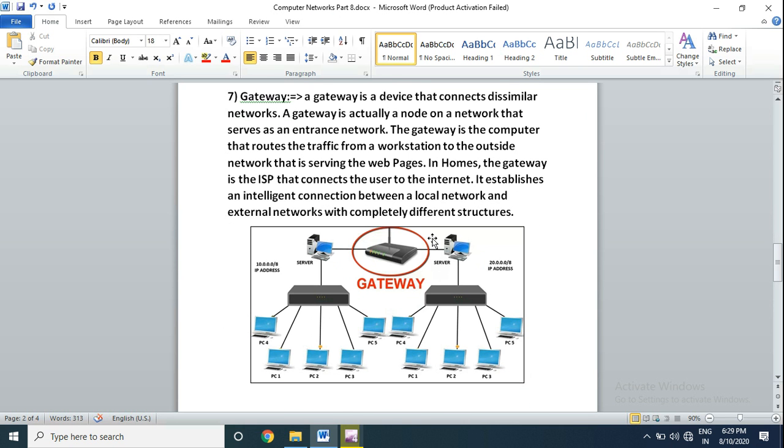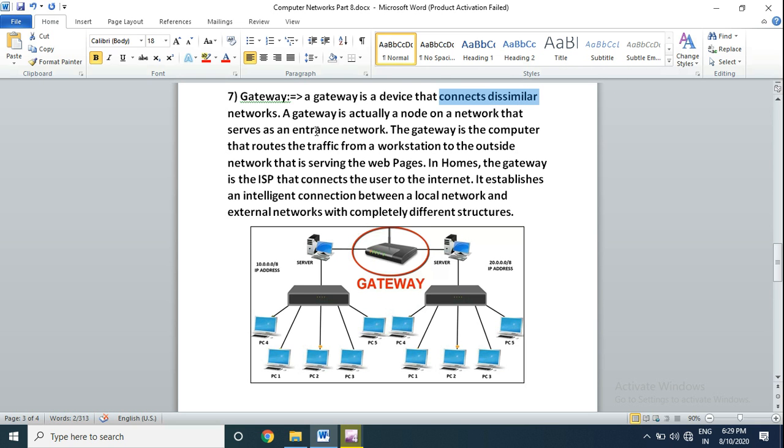Our next is the gateway. A gateway is a device that connects dissimilar networks. Like we have three types of networks: LAN, WAN, MAN. So if you want to connect one LAN to a MAN and to another WAN, at that time we will use a gateway. So the basic terminology is dissimilar networks.